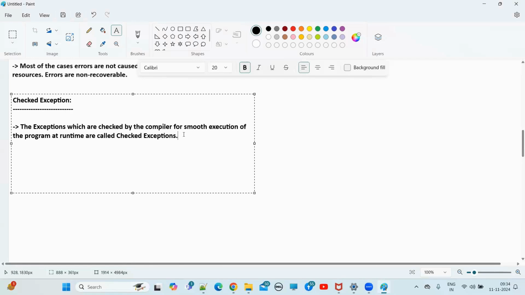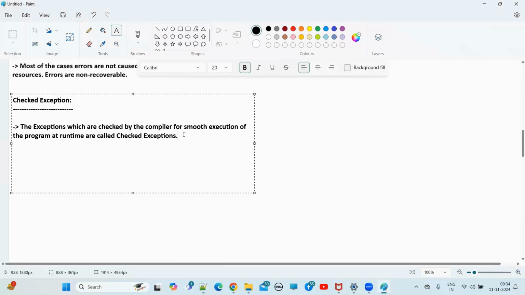So here the compiler is taking responsibility to check checked exceptions, guys. Let's suppose in our Java program there is a checked exception, which might cause an exception at runtime. There is a chance. So by that time, what will the compiler do? It will check whether this guy is writing exception handling logic or not. Who will check? The compiler will check.